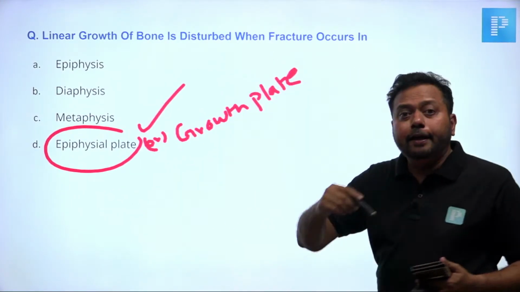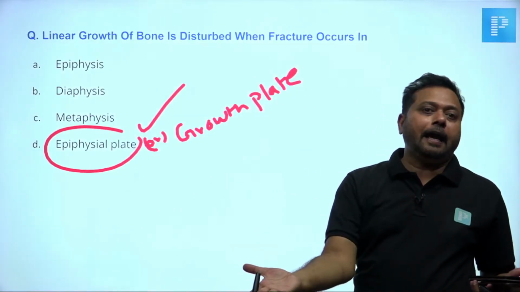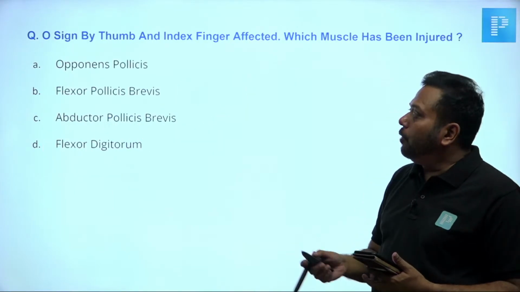Definitely that will cause growth arrest. And the classification is called Salter and Harris. Okay, so that should be the right answer. We'll move on to the next.